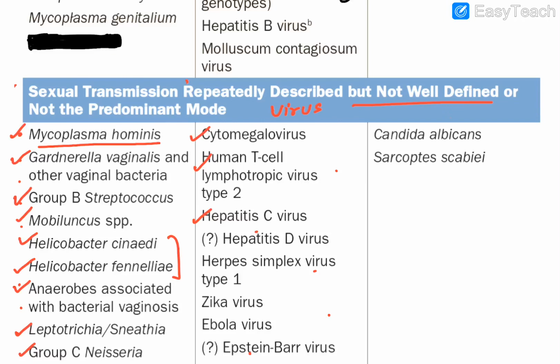In Harrison also, a question mark is put regarding hepatitis D, so remember this too. Then you have herpes simplex virus type 1. HSV2 was predominantly sexually transmitted, but this is also there. We can't say that it always causes above-the-waist infection. It can cause below-the-waist infections also.